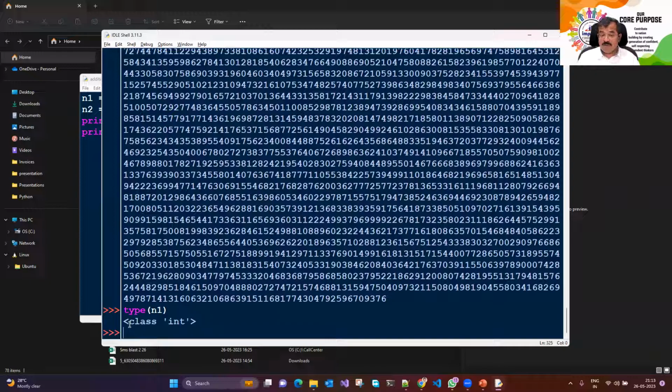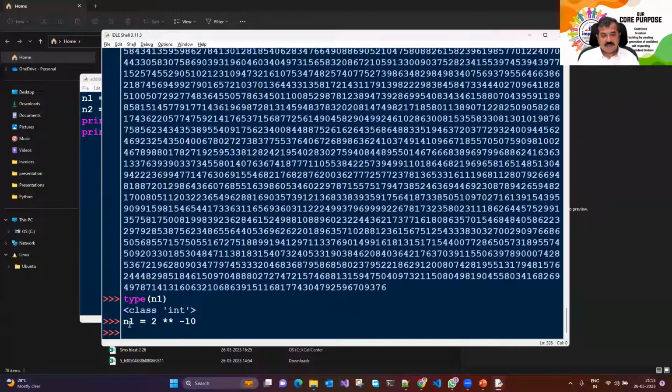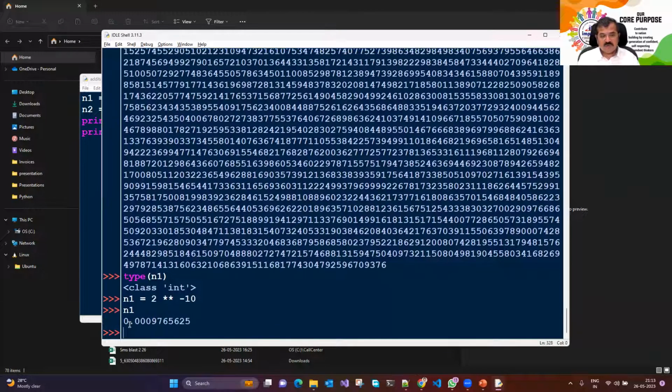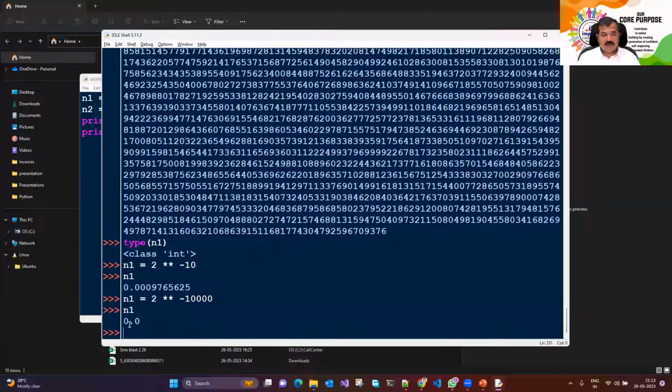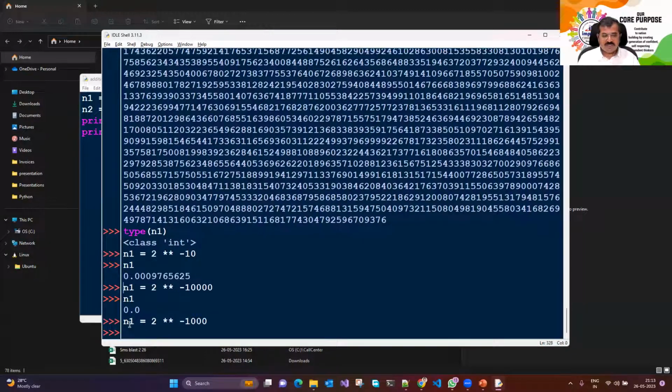Can we go beyond, or even smaller? Let's do that. Let's say n1 is equal to 2 to the power minus 10. Let's see the value of n1. It's a small number. How about 2 to the power minus 1000? Or minus 10,000? That could be a very, very small number. Oh, it says zero. It's so small that there is no point in representing that number. With 1000, it's again so small.